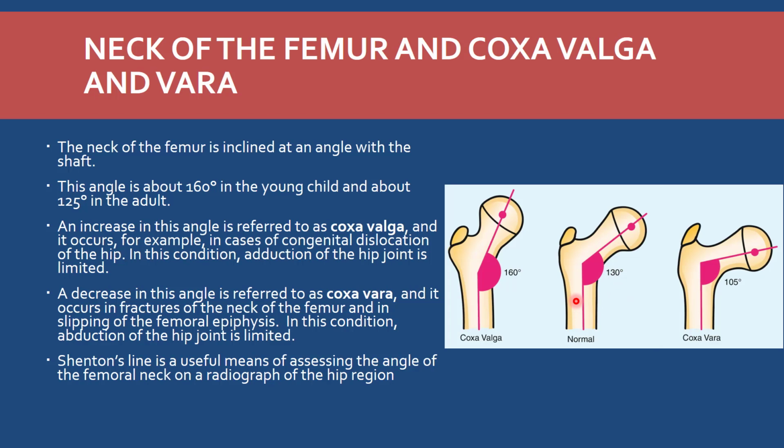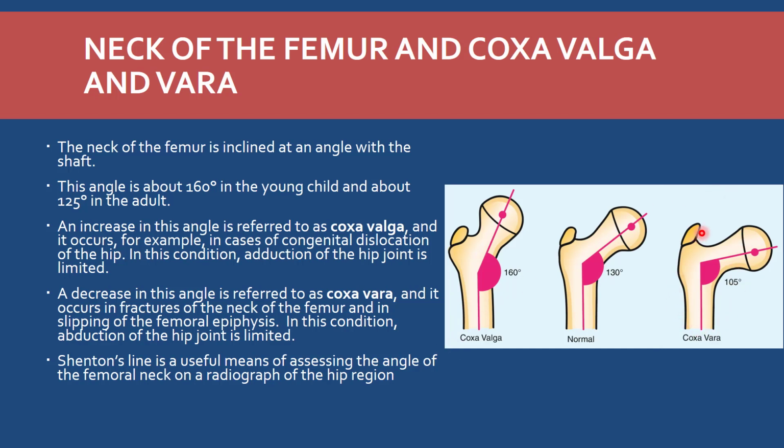Sometimes there is an increase in the neck shaft angle, which is called coxa valga. This occurs in congenital dislocation of the hip joint, and the angle can go up to 160 degrees. In this condition, adduction of the hip joint is limited because this angle is increased. It is not 125 to 130 degrees, which is normal; now it is about 160 degrees. This condition is called coxa valga.